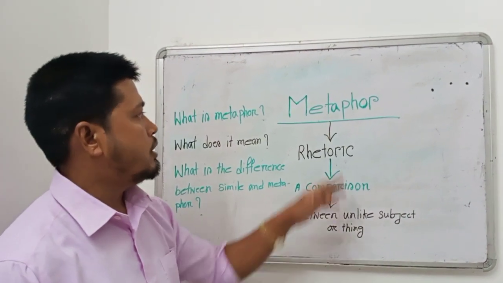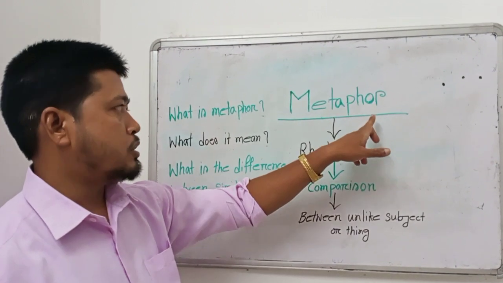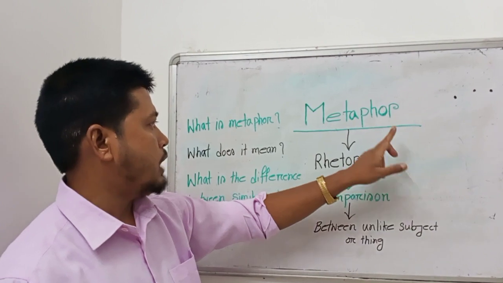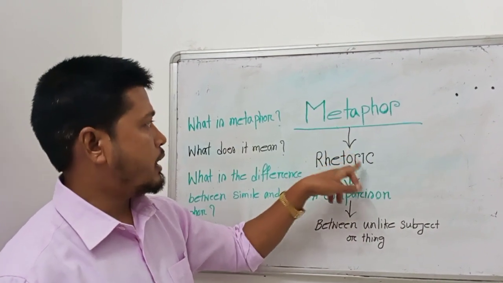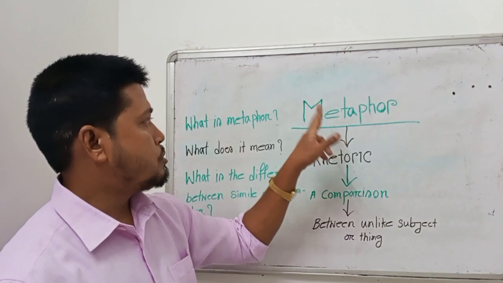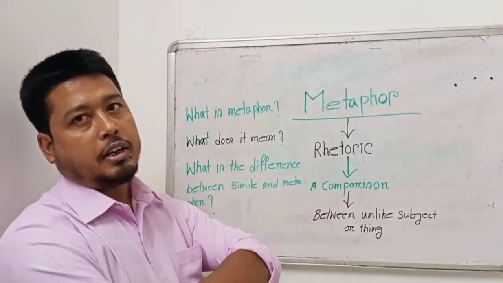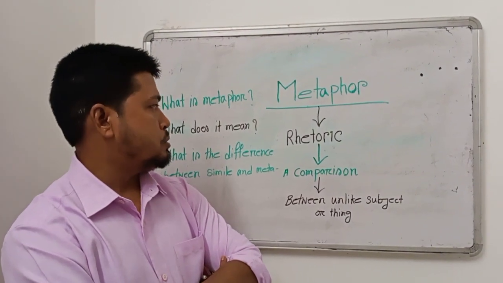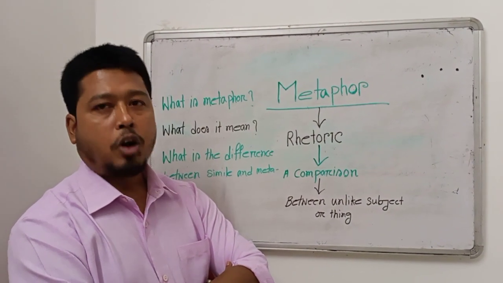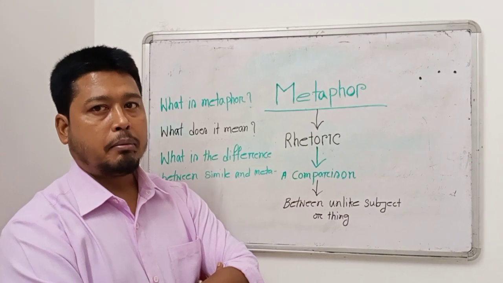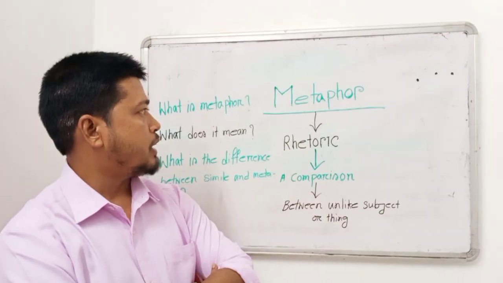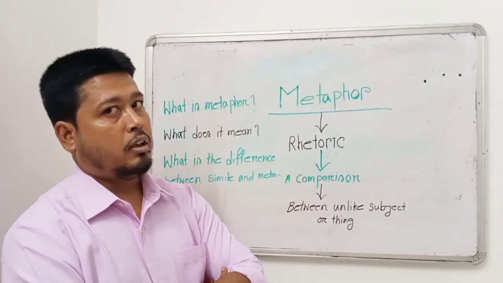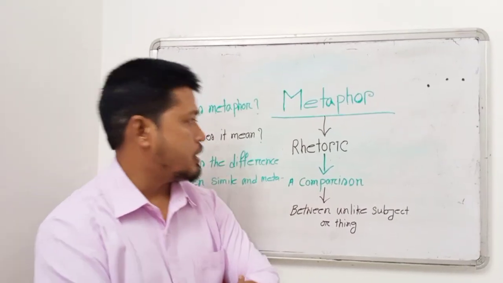Simile and metaphor go together. If you know simile but you do not know metaphor, learning simile will be meaningless. Similarly, if you know metaphor and you do not know simile, learning metaphor will be meaningless, because these two figures of speech and rhetoric expressions are very common and very significant in every poem. In most of the poems, you will find examples of metaphor or simile. That's why I am teaching you what is metaphor and what is simile.